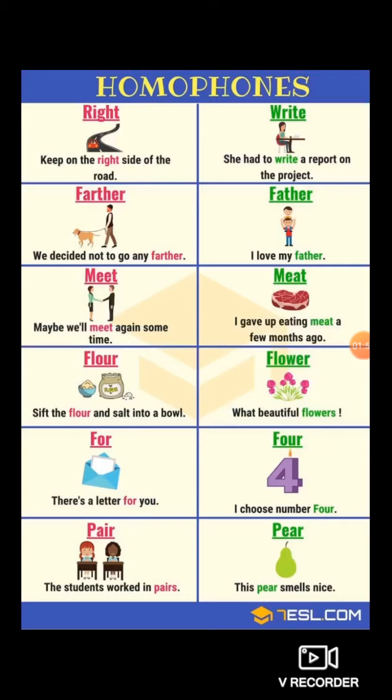Four and for. F-O-U-R, that is a number. F-O-R, for, that is a preposition. Two different words, two different meanings, but they have a similar sound. Pair, P-A-I-R, and pear, P-E-A-R. P-E-A-R is the name of a fruit, whereas pair means the number two, known as a pair. So these are the examples of homophones.